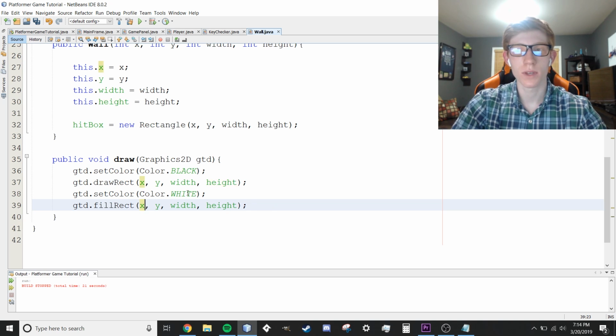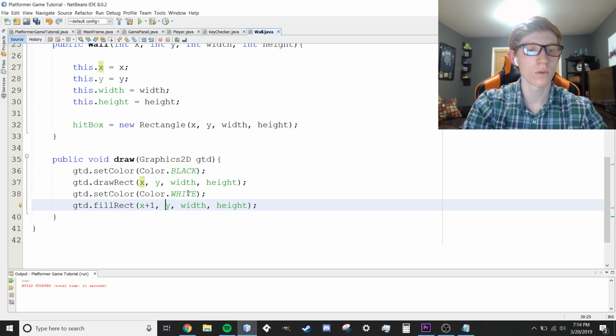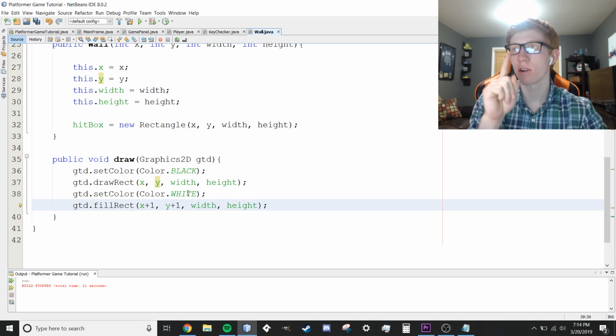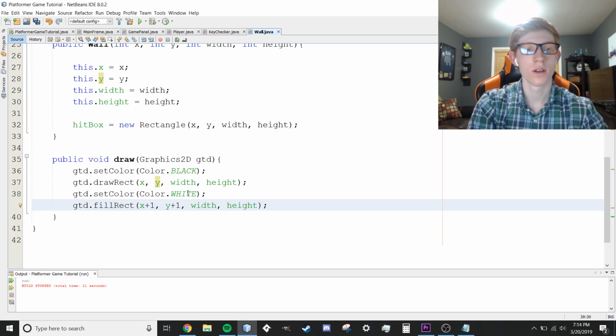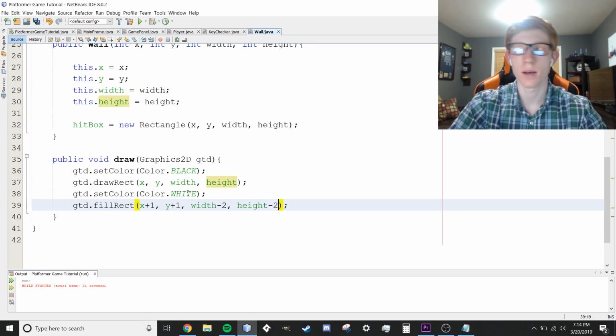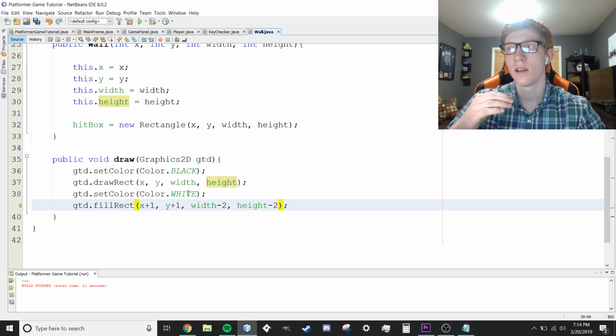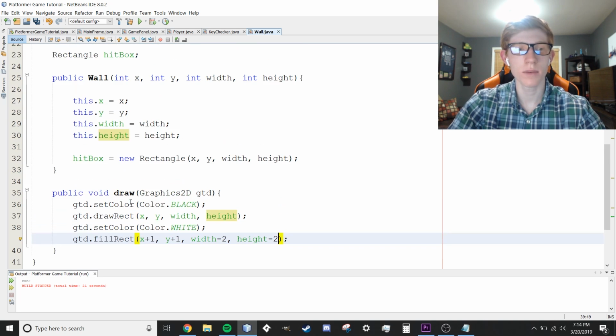So instead of saying X, Y, we're actually gonna say X plus 1, Y plus 1. This way it starts here and we'll move it in just 1 right there, so that we're not drawing over a border. And then we're gonna say width minus 2 and height minus 2, because that will compensate for the borders on both sides. The horizontal borders and the vertical borders. There's 1 on each side, so minus 2 and minus 2. Hopefully that makes sense. That's going to be it for a wall object.